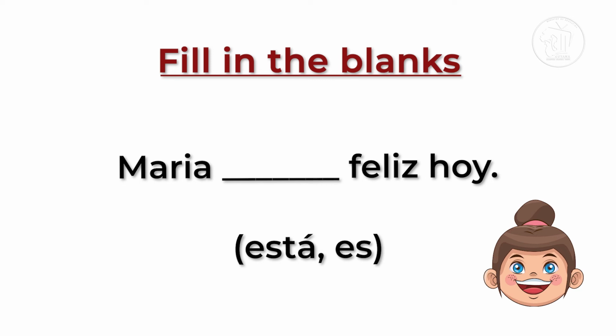The difference is that one is for permanent state and the other is for temporary state. Can you remember which one is for permanent and which one is for temporary states? Ser is for permanent and estar is for temporary.